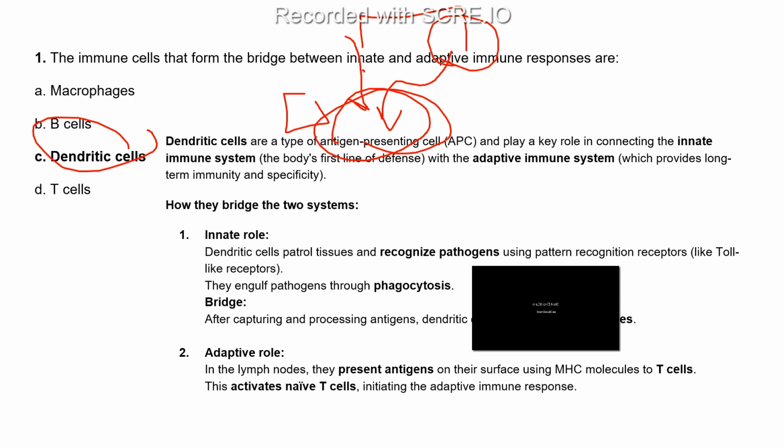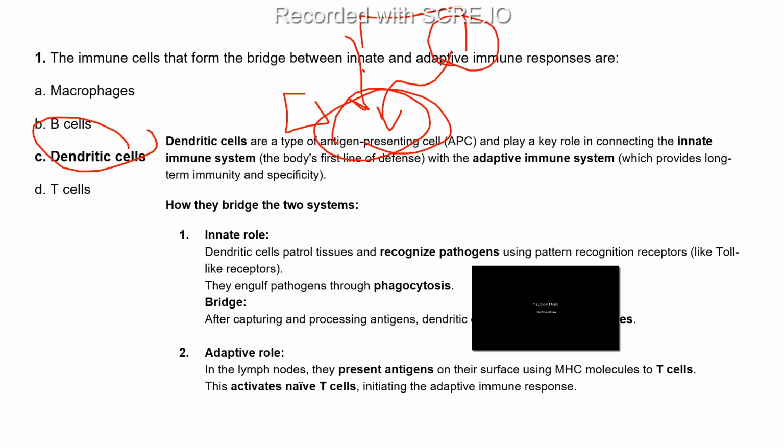If no pathogen has initially come, they don't have any idea how to react, and they are not activated, with no secretion of any cytokines or chemokines.